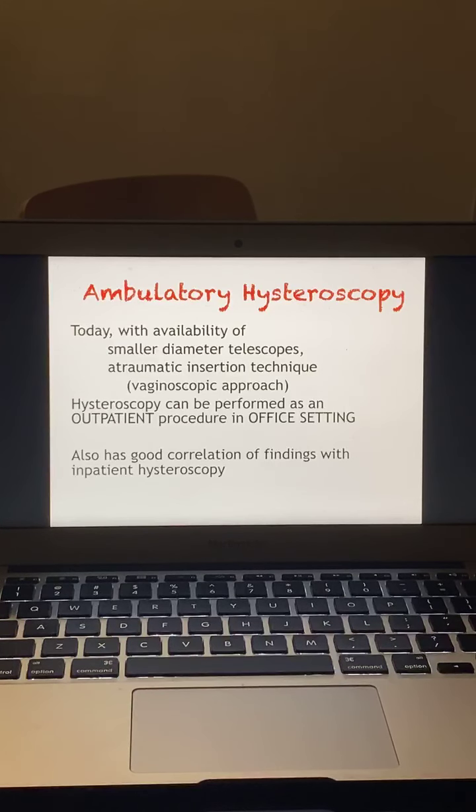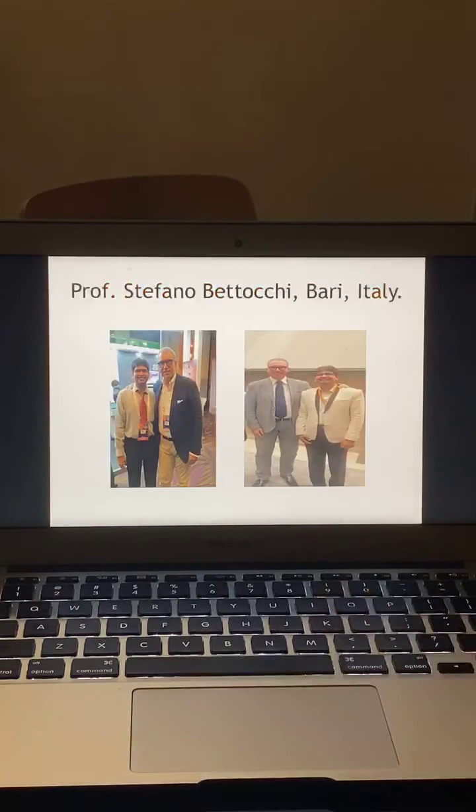So what is ambulatory hysteroscopy? Today, with the availability of small diameter telescopes and an atraumatic insertion technique, which is nothing but the vaginoscopic approach, hysteroscopy can be performed as an outpatient procedure in the office setting. It also has a good correlation of findings with inpatient hysteroscopy.